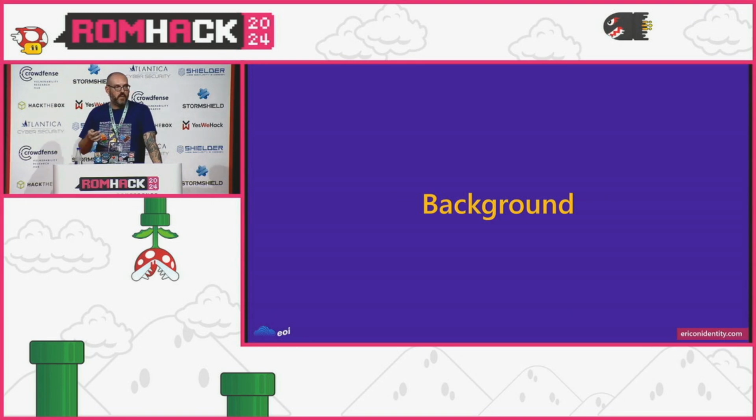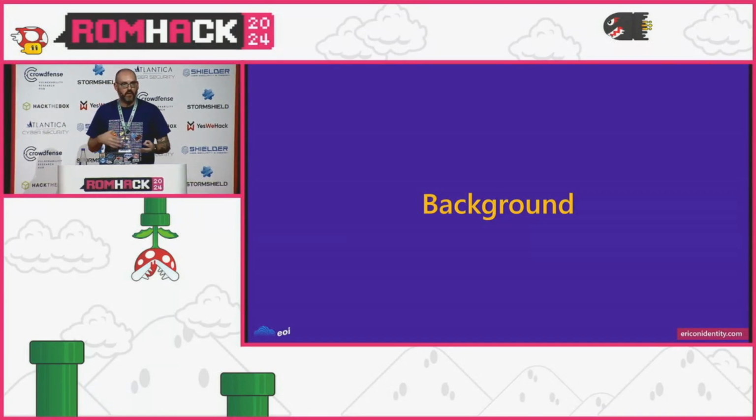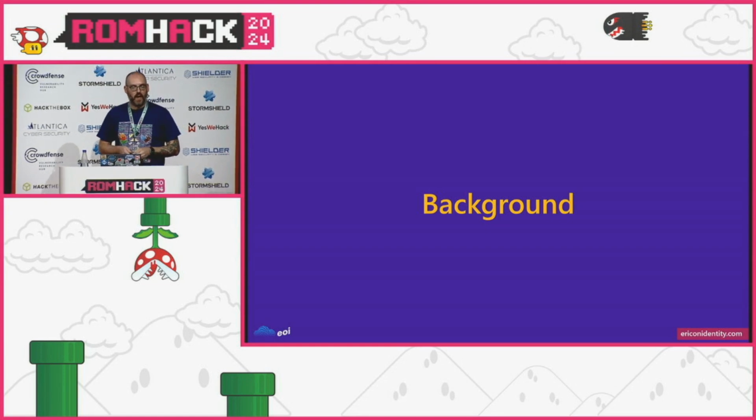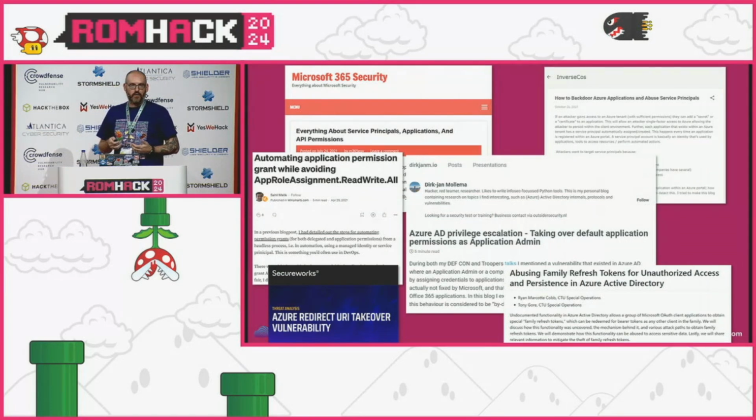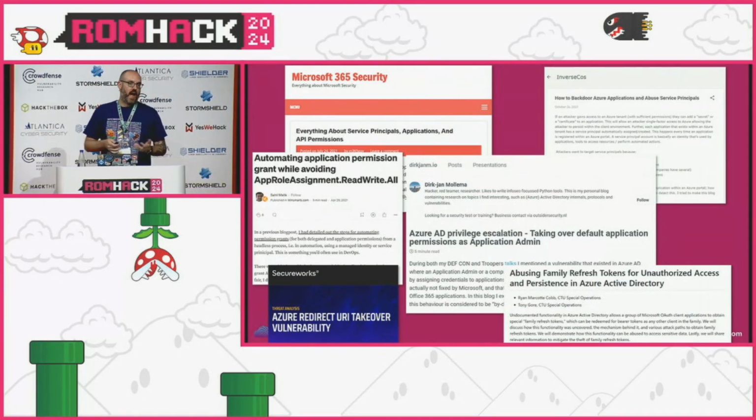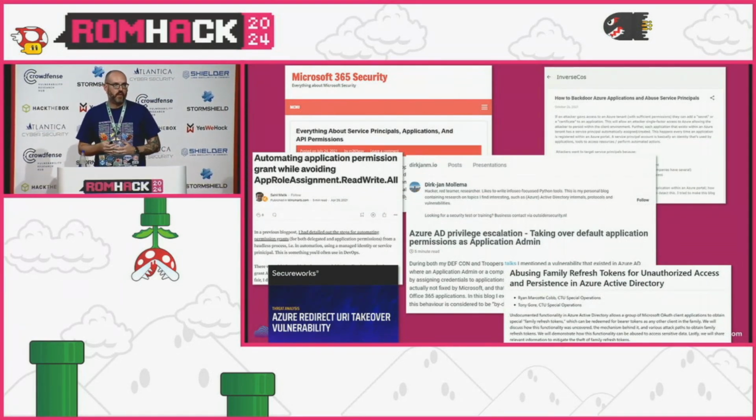So we'll jump into the background of things and then progress deeper into some knowledge around multi-tenant applications in Entra, and then look at the findings. With the background itself, there's been a lot of research on applications and service principals within Entra, which was formerly Azure AD, for pretty much as long as it's existed.